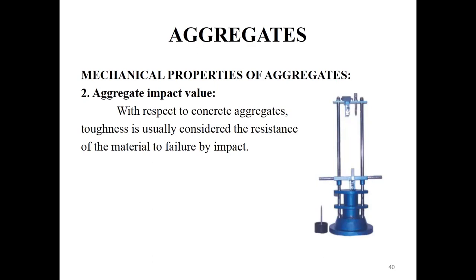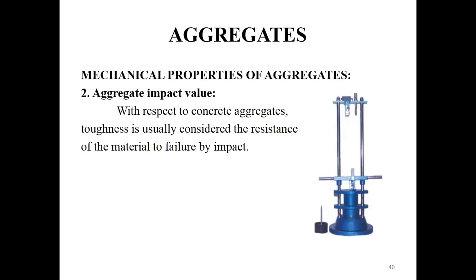If the aggregate impact value percentage is less than 10%, it is exceptionally tough or strong, which means it is very strong. These are exceptional cases because that much strong aggregates are not practically possible. When the aggregate impact value is between 10 to 20%, it is very tough.